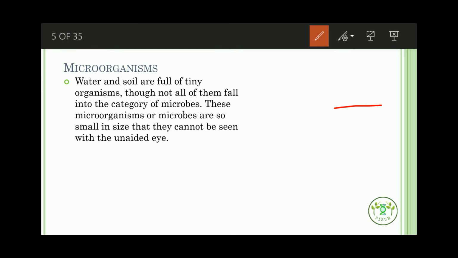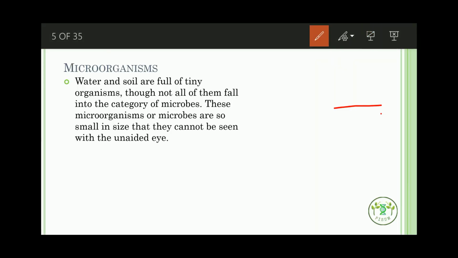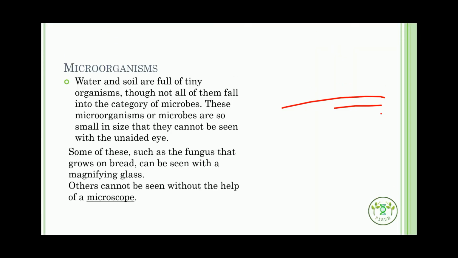So water and soil are full of tiny organisms, though not all of them fall in the category of microbes. These microorganisms or microbes are so small in size that they cannot be seen by unaided eye. So there are tiny microorganisms, but all are not visible by naked eye. Like there are few organisms which we can see by our eye, like you have seen the bread mold.